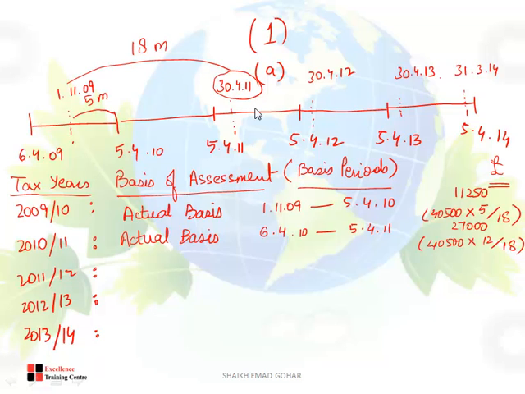But don't write it like this, just write Year 2, and the final date, 30th of April 2011. You are telling the examiner that you have taken 12 months from 30th of April 2011 backwards. So how much? Again I need 12 months from the same figures, so again 27,000.